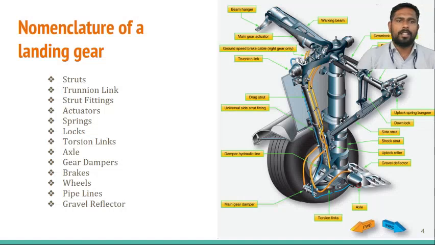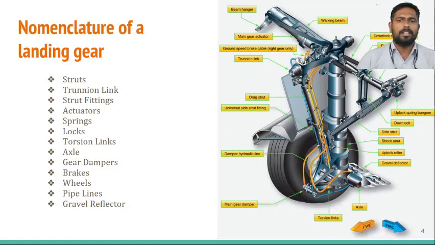These are the different components that constitute a landing gear. Struts, that is the major component that should be connected from the airframe structure to the landing gear wheels.